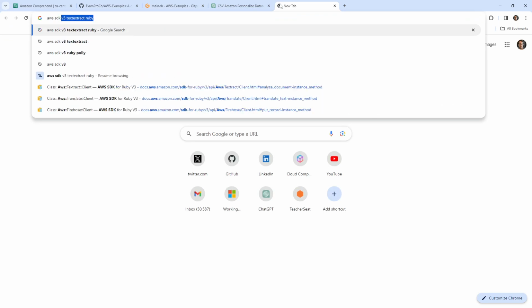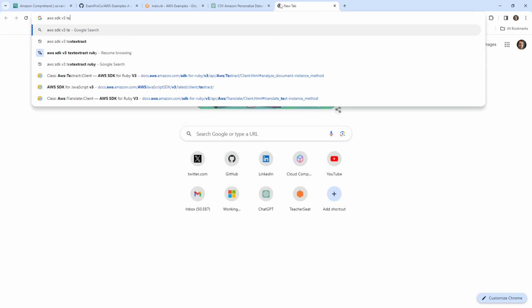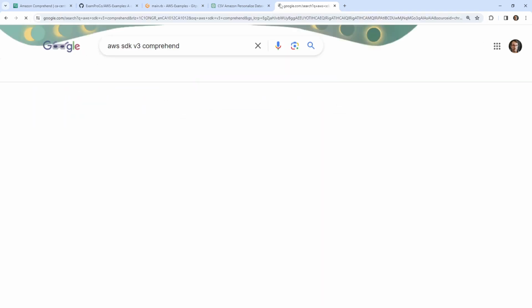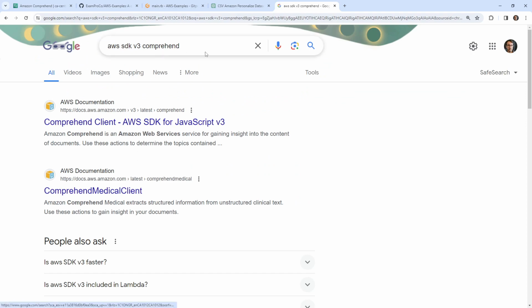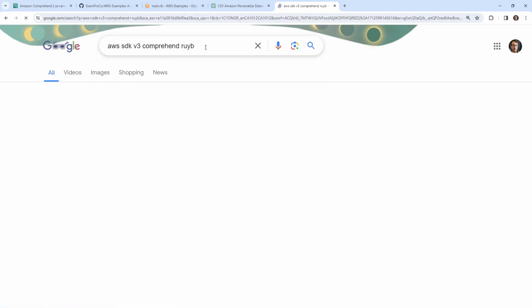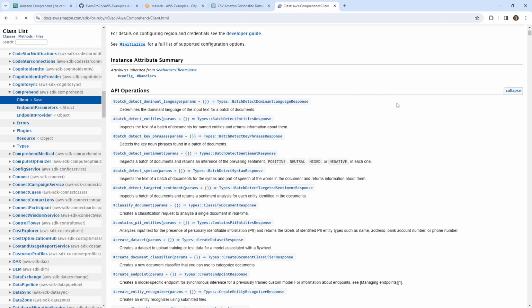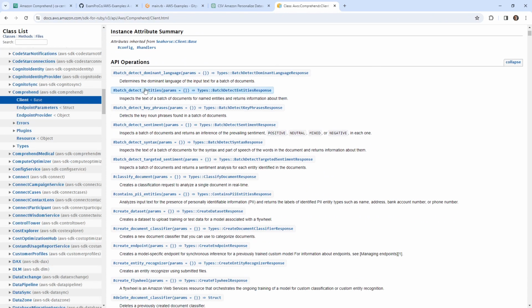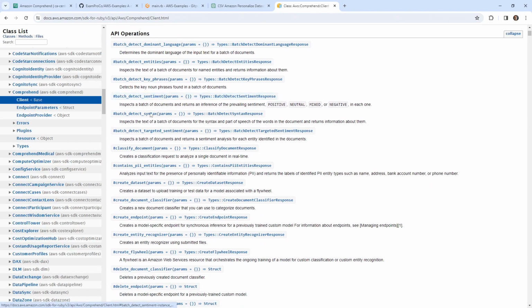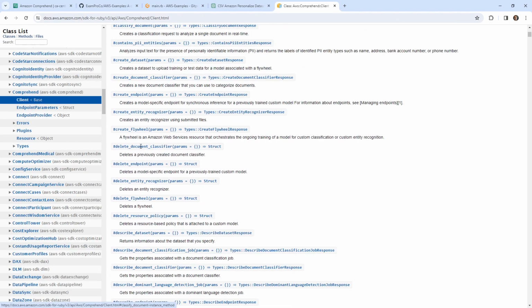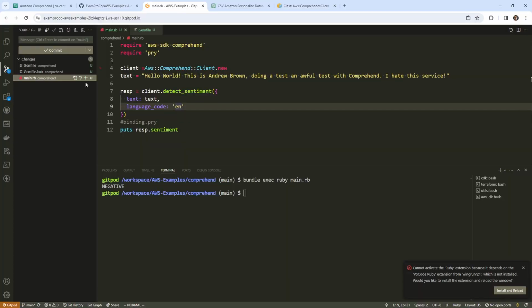I'll just pull up Comprehend so we can take a look at some of the other functions. This thing is really easy to use, so it's not particularly difficult to learn how to code with it, but we'll take a look and see what else we have. So we can detect the language, detect entities, we did detect sentiment, we could do syntax, classify the document. There's a bunch of stuff in here, so you get the idea. We'll go ahead and save our code.